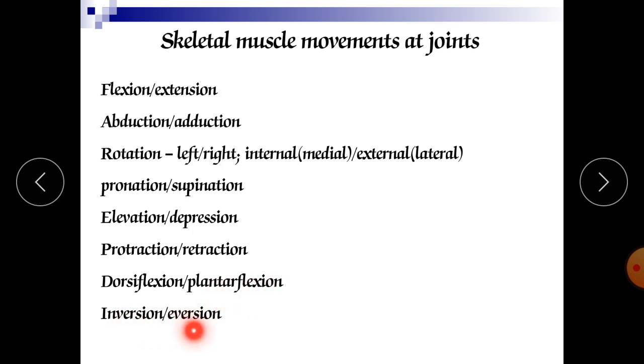Next is inversion and eversion. Inversion is nothing but moving inside. When you move your palm or your foot, your sole, towards the midline, inside, it is called inversion. And when we move that foot or palm away from the midline, to the outside, it is called eversion. So these are the various movements our joints perform.